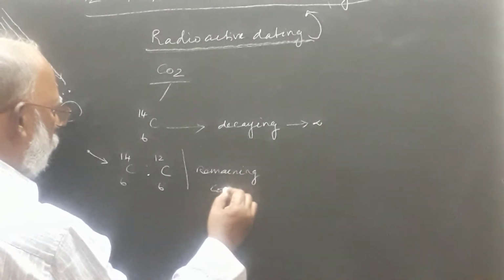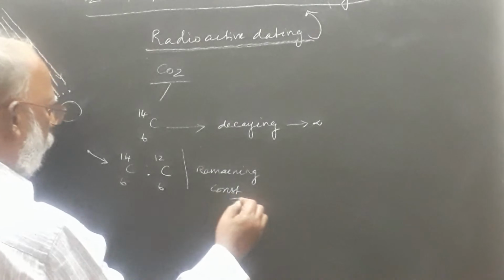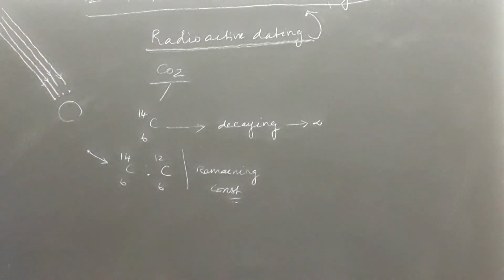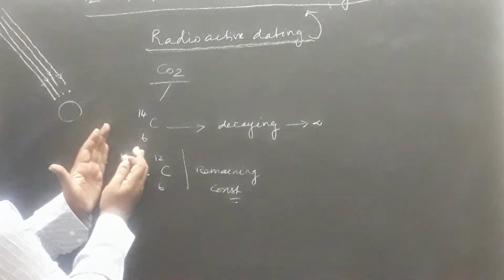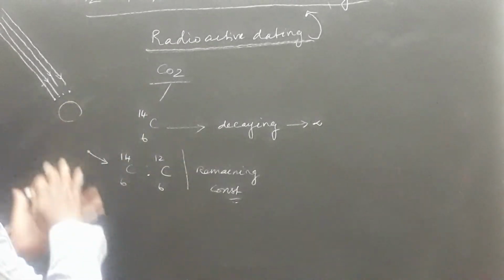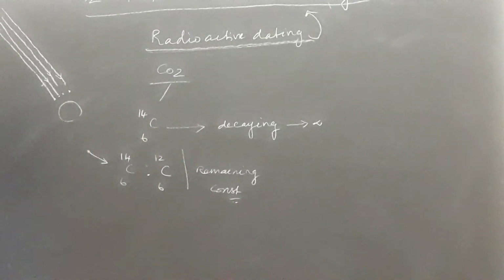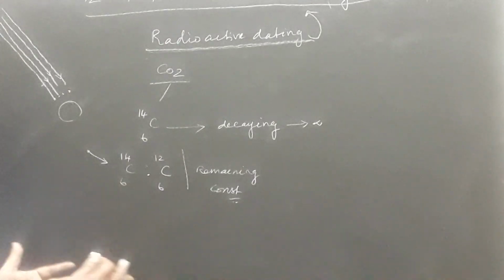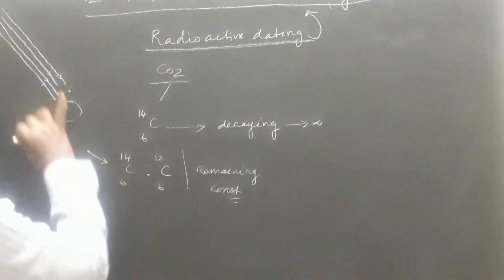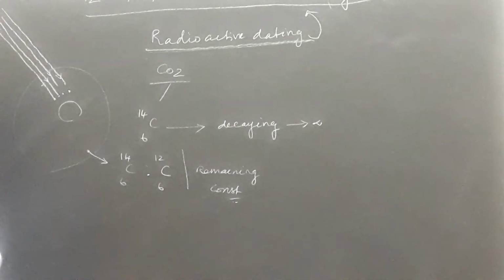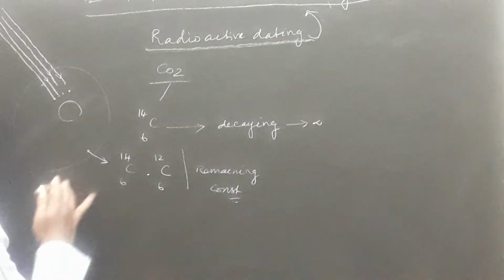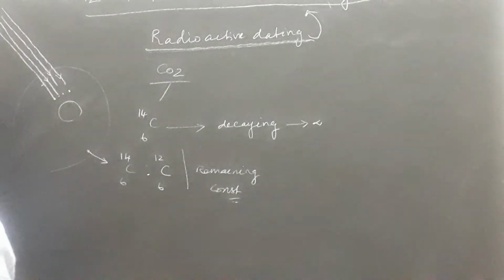Remaining constant. Here, however much decay has happened, that much is produced. That's a natural phenomenon that equalizes this carbon within the atmosphere. This is a very good process. That's why we are able to survive on the earth itself.